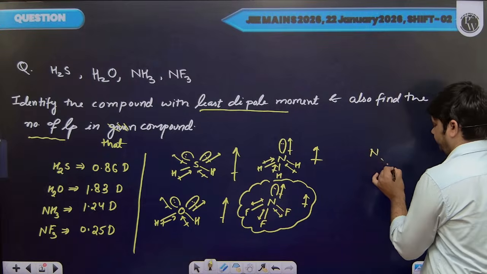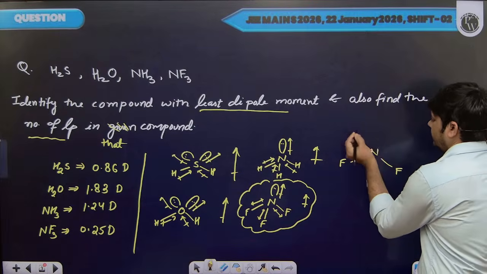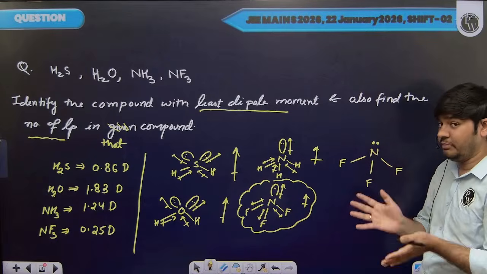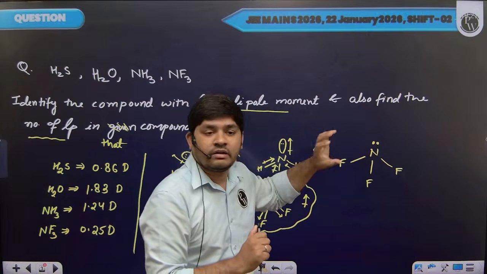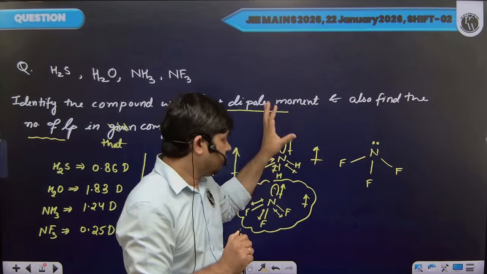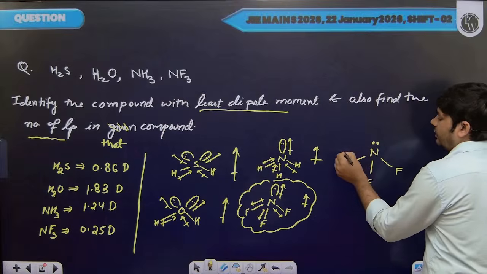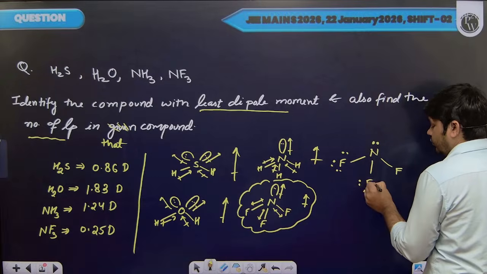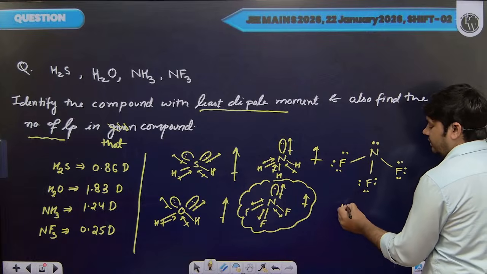Now, we need to calculate the total number of lone pairs in this molecule. So we will have one lone pair on the nitrogen atom. In this question, they have not mentioned whether we need to find out lone pairs only on the central atom. So we will calculate the lone pairs in the entire molecule. Nitrogen will have one lone pair, and each fluorine atom will contain 3 lone pairs. So the total number of lone pairs in this case will become 10.